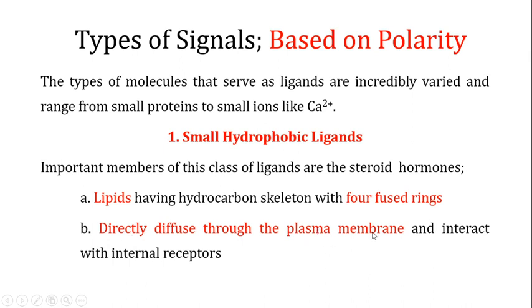Because the plasma membrane is hydrophobic and the ligands are hydrophobic, they are going to like each other. So the plasma membrane is going to allow these hydrophobic ligands to diffuse directly through and interact with the internal receptors. This term internal receptor will be clear later; we will be discussing that under the category of the types of receptors.